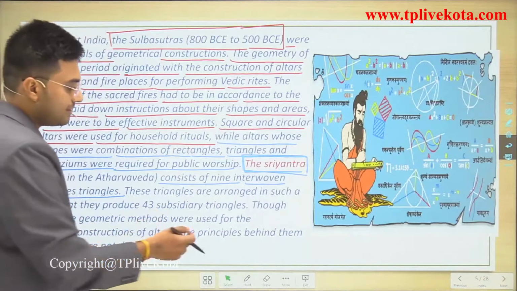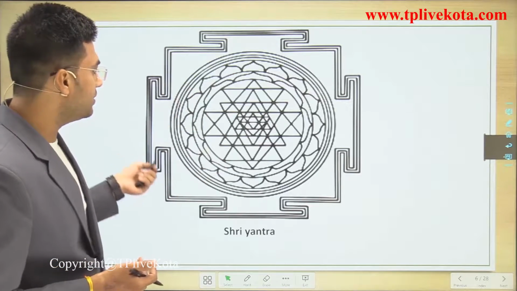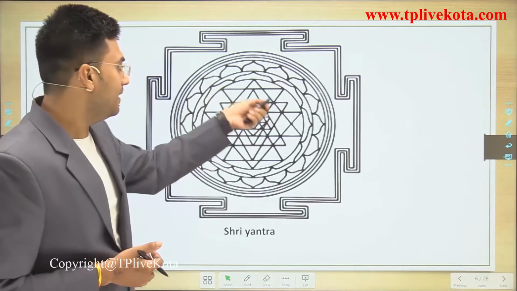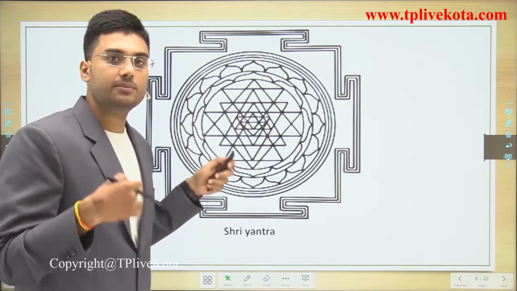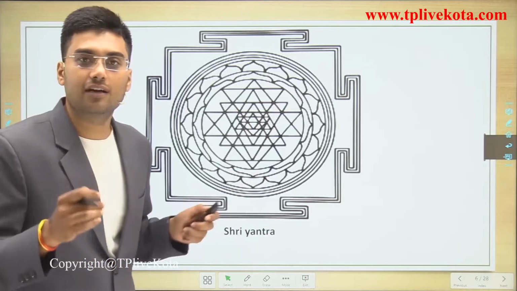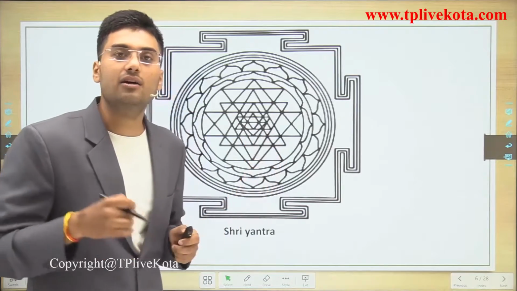In this Sri Yantra we have 9 interlinked isosceles triangles, and they create 45 subsidiary triangles. So this is the diagram of the Sri Yantra, which we study in the Atharvaveda.